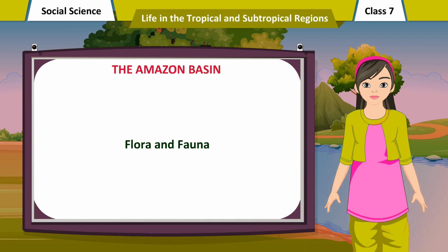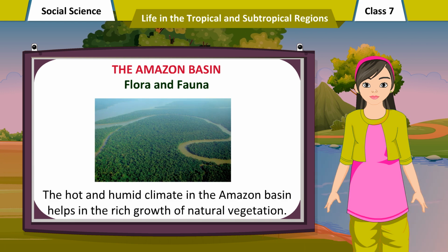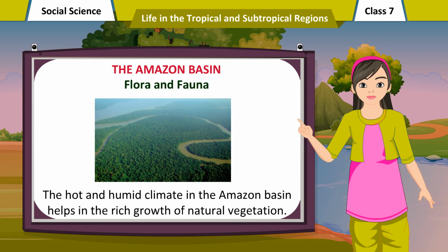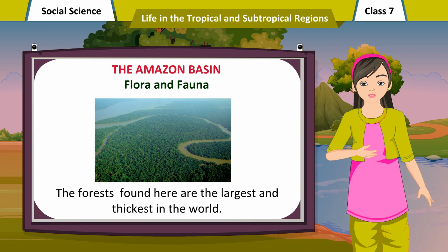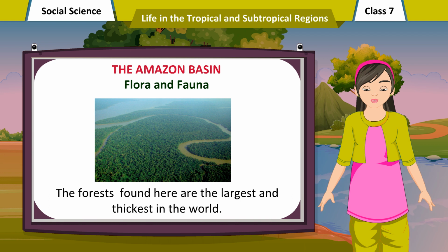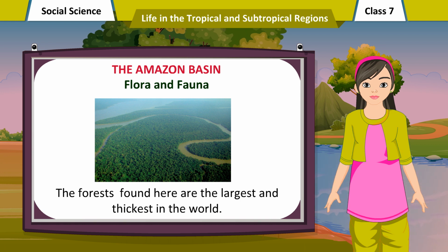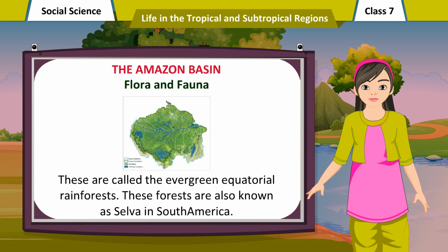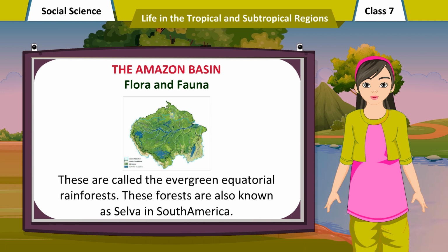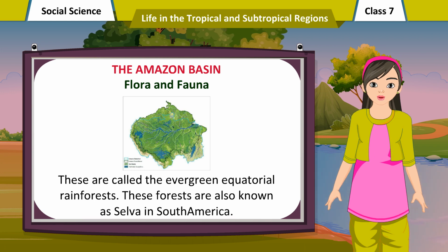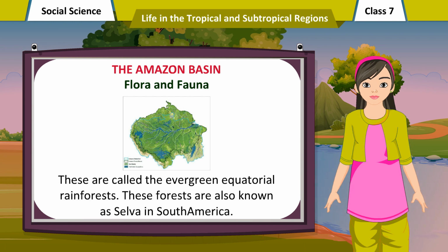Flora and fauna. The hot and humid climate in the Amazon Basin helps in the rich growth of natural vegetation. The forests found here are the largest and thickest in the world. These are called the evergreen equatorial rainforests. These forests are also known as selva in South America.